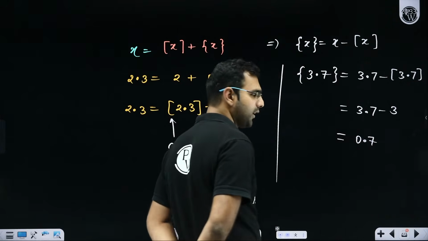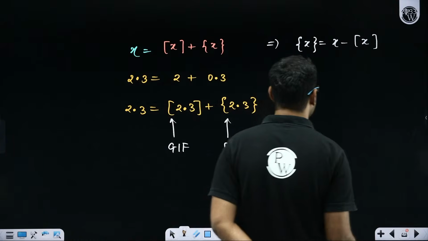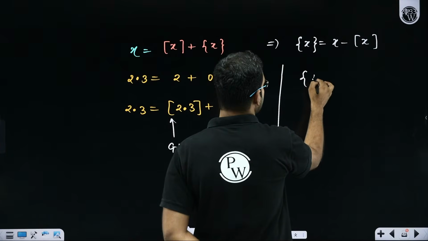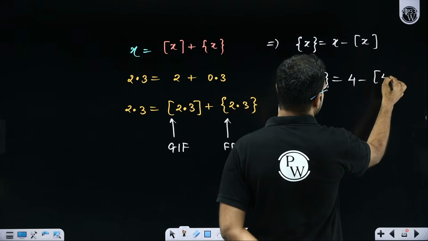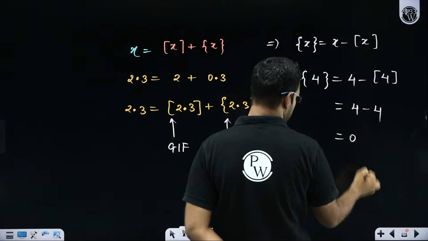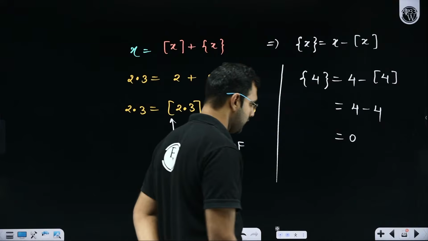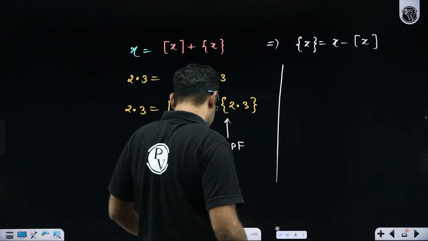Okay, if you got it, do let me know. What do you think would be the fraction part of 4? Sir, fraction part of 4 will be 4 minus GIF of 4, which is 4 minus 4, which is 0. Whatever you want to ask regarding fraction part, please ask.